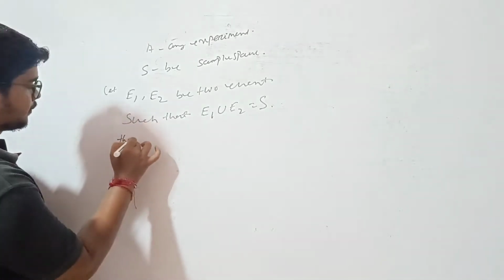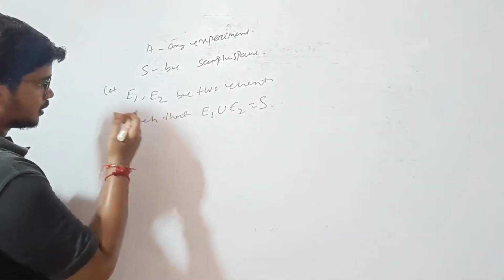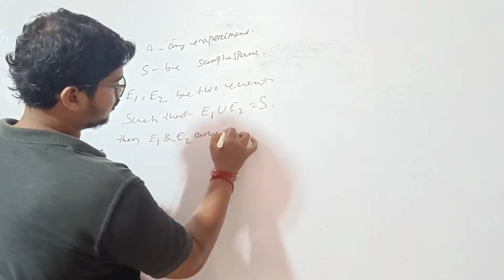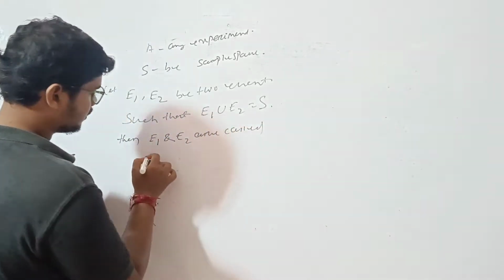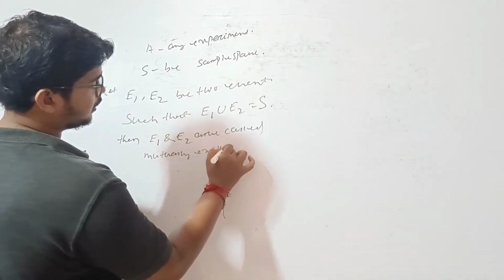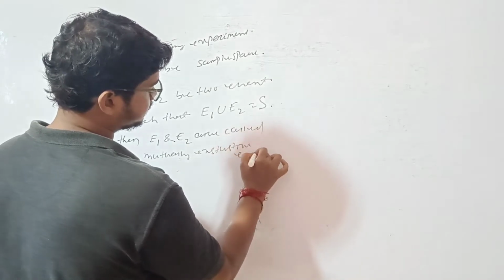Then E1 and E2 are called mutually exhaustive events.